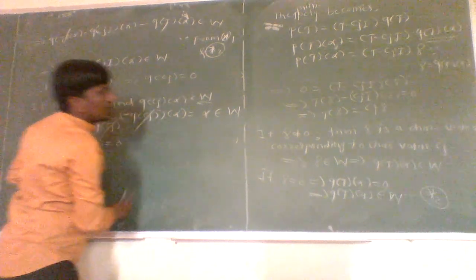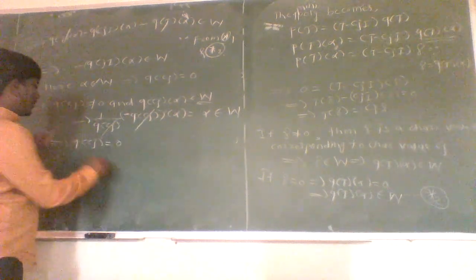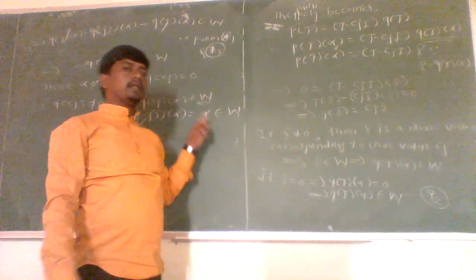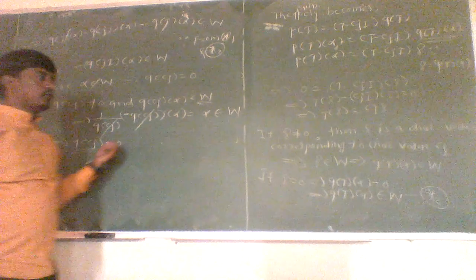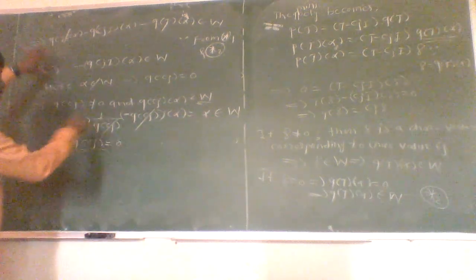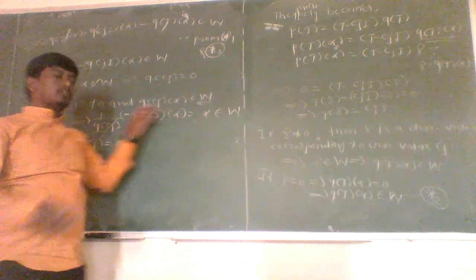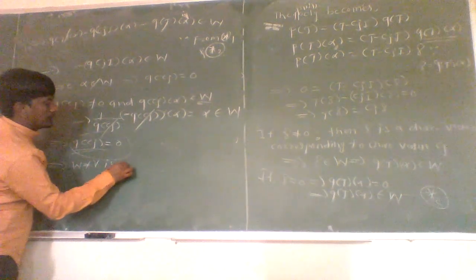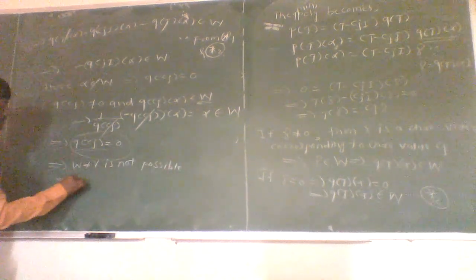Since for the minimal polynomial, we can write P of x as x minus Cj into Q of x, where Q of Cj is not equal to 0. But here Q of Cj is equal to 0, which is a contradiction. This contradiction arises due to our wrong assumption that W is not equal to V. That is, if possible, we supposed that W is a proper subspace of V, and from this wrong supposition we got Q of Cj equal to 0. Hence, our supposition is wrong. So W not equal to V is not possible, which implies W must be equal to V.